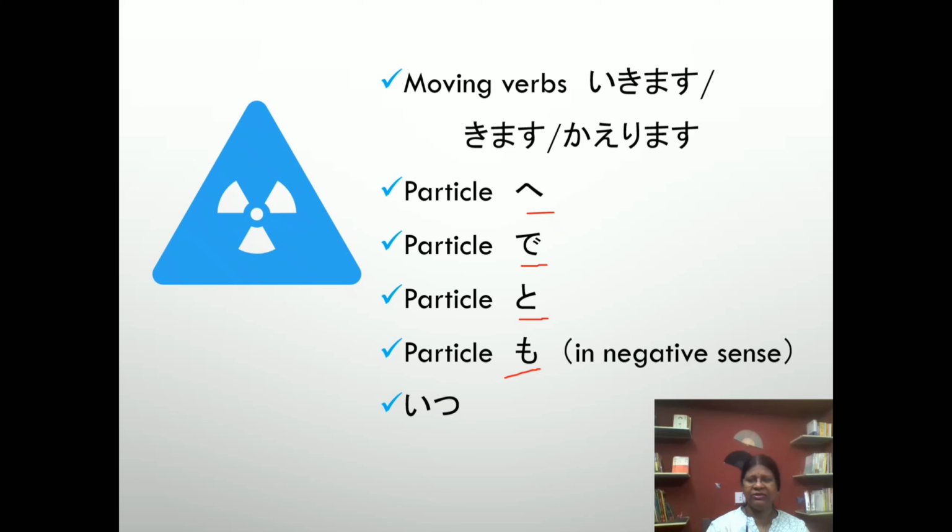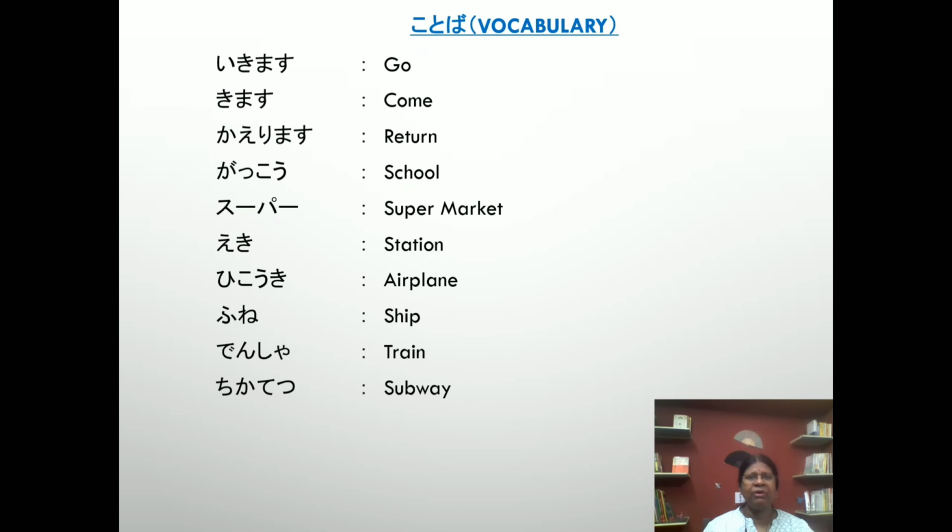Okay, let's see. Before we enter the grammar portion, please go through the vocabulary. It will help you to understand the lesson. Read after me.